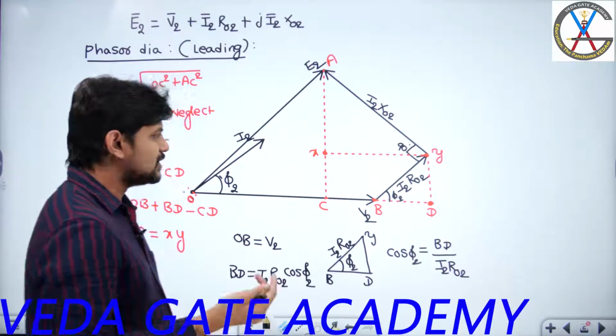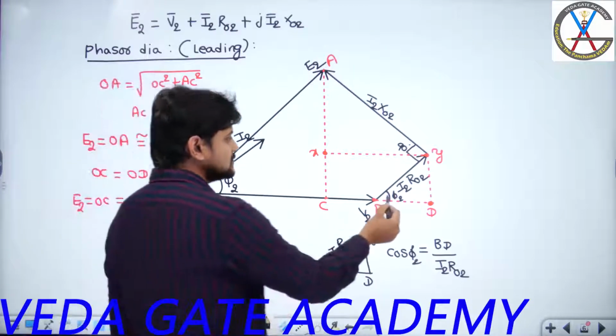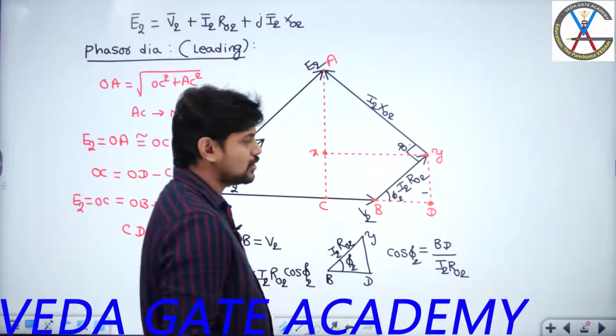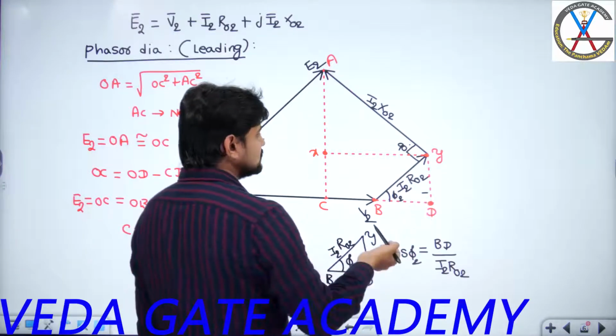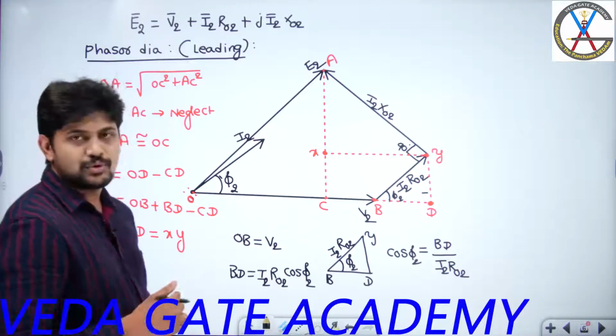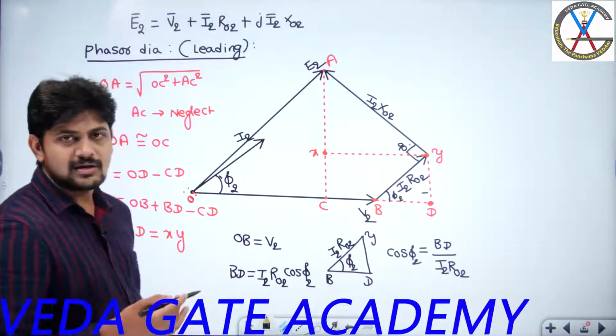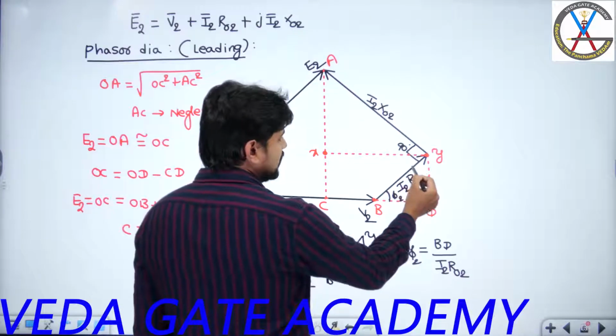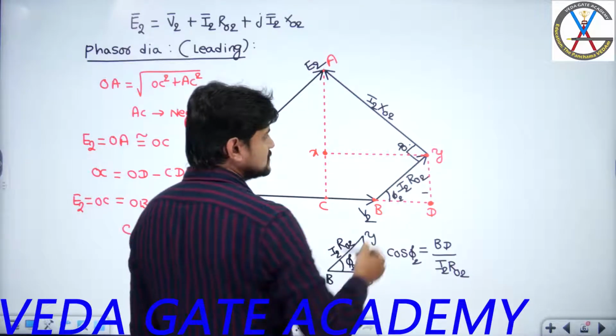If you are still confused, this is phi 2, this is 90 degrees, so obviously this becomes 90 minus phi 2. If this is phi 2, this becomes 90 minus phi 2.